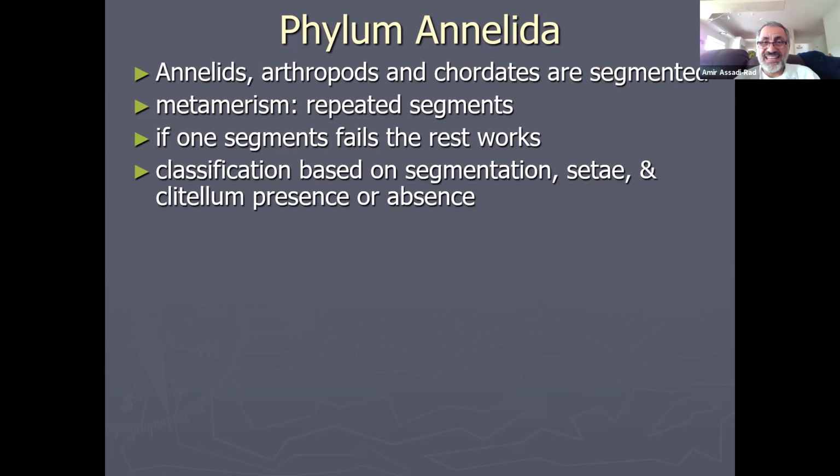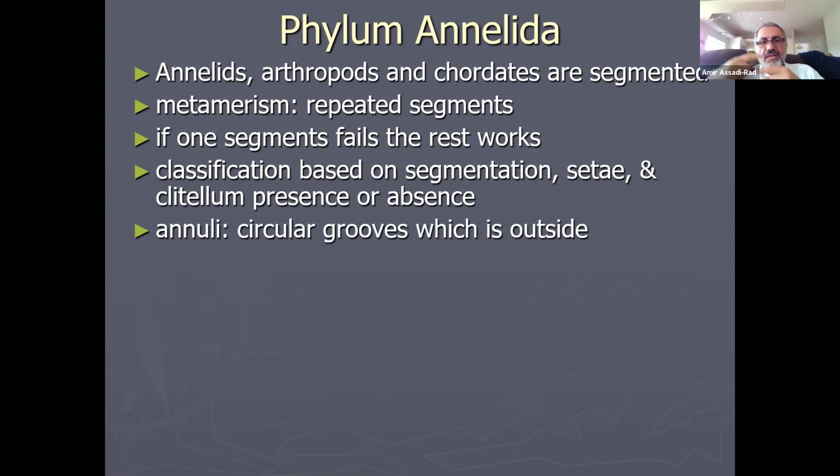Classification of annelids is based on segmentation. Setae, you have not had that terminology, but I will show it to you and we'll talk about it a little bit. And clitellum, which is a portion used for reproduction, is classified by presence or absence. Annuli is each ring. So if this is an earthworm, this one is one annulus, this is one annulus, this is one annulus.